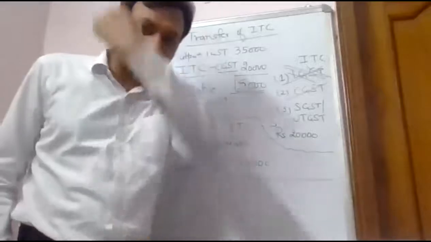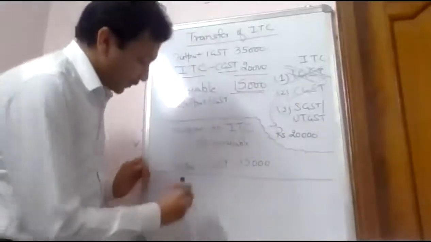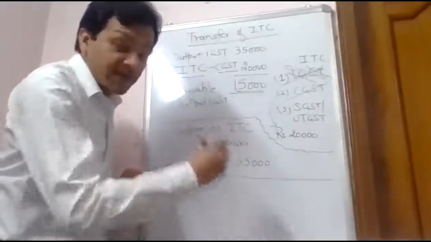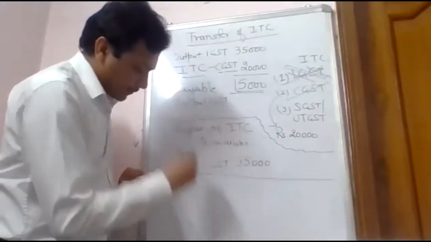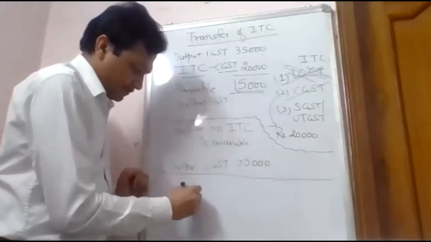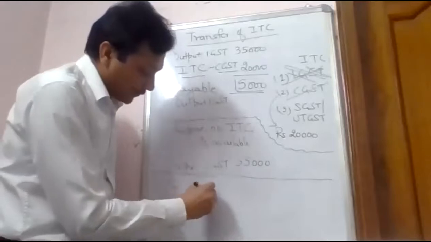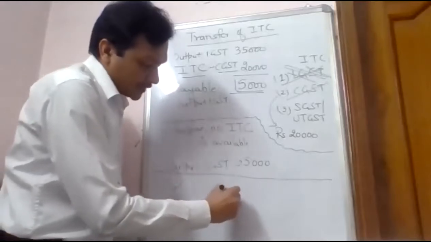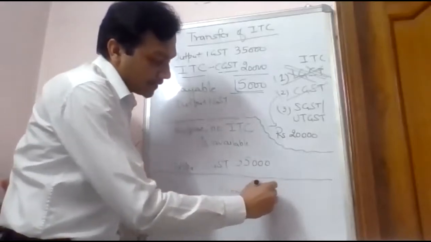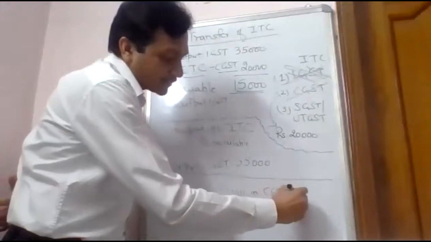Government has to reduce the balance of central tax by 20,000. So first, there will be a reduction of 20,000 in which account? In the CGST account.